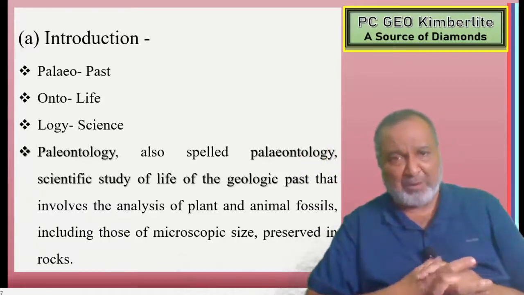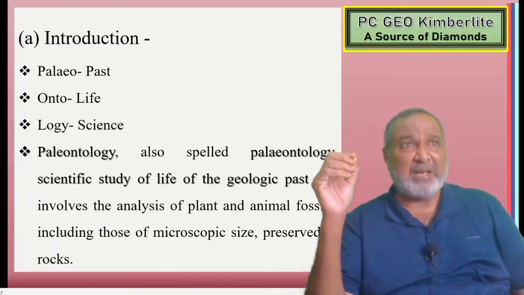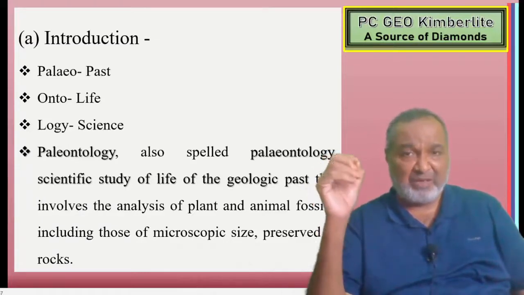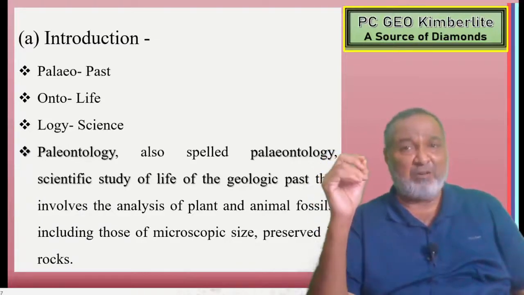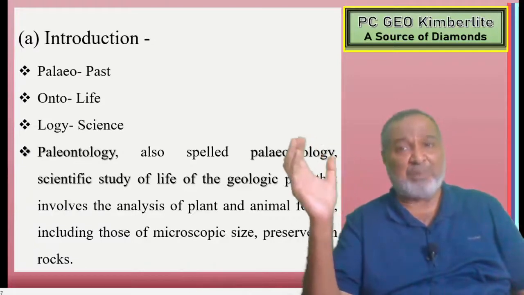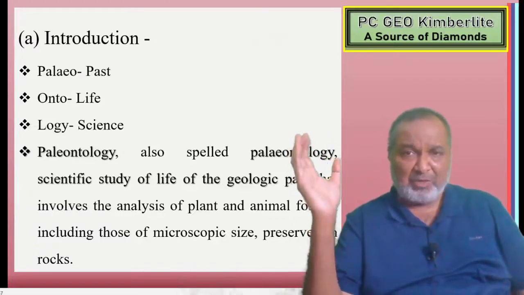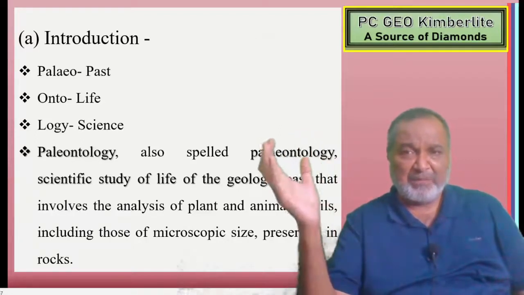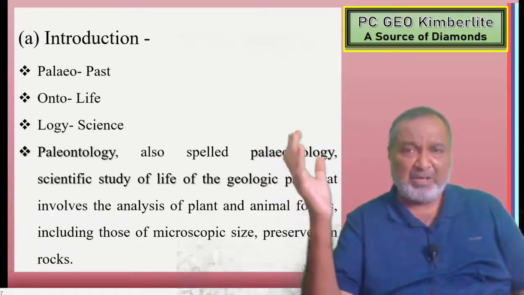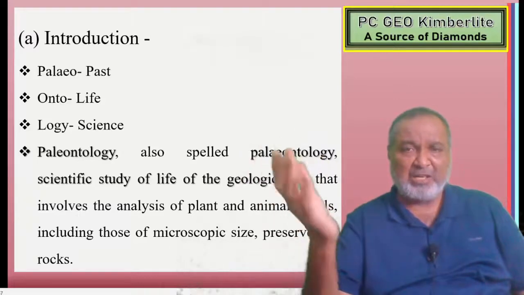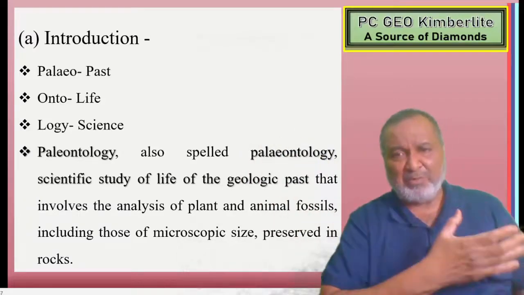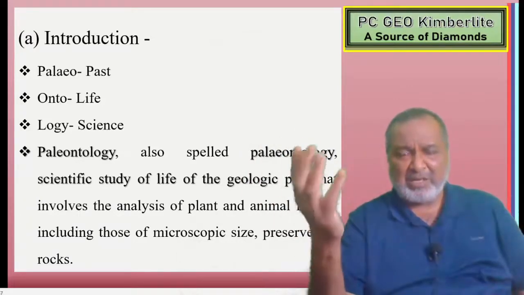So we are going to find out that this is a systematic study of life, the life of the geological past. Whatever fossils we get from the past, maybe 100 years, 200 years, 1,000 years, a million years, or 100 million years.